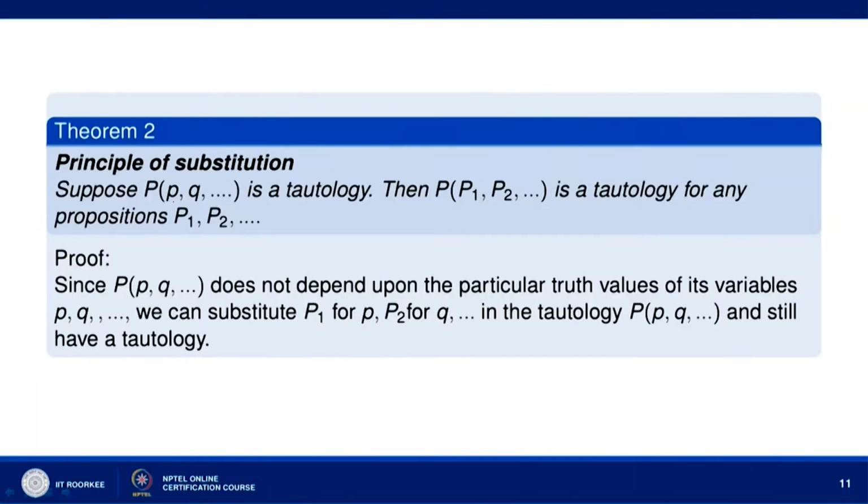So, let us do another theorem, the principle of substitution. Suppose P(p,q) is a tautology, then P(P1,P2) is a tautology for any propositions P1, P2. We have seen that P(p,q) does not depend on the particular truth values of its variables p, q. It is always T in the column for a tautology. Therefore, we can substitute P1 for p, P2 for q and so on in the tautology P(p,q), and still have a tautology.